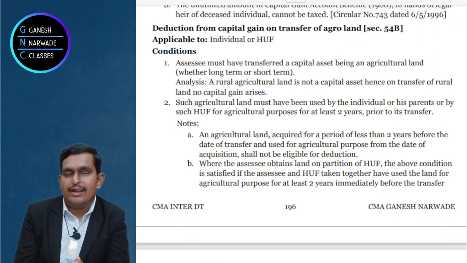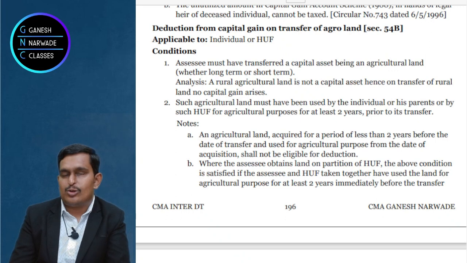Everything is okay, but did you use the land for agricultural purpose for at least 2 years? If the answer is yes, then you can claim the exemption under section 54B. Now if you see this 2 years rule, you may get confused.